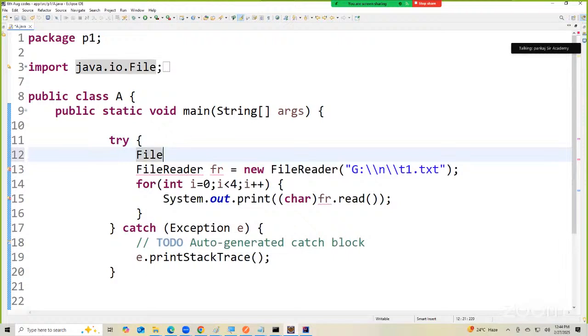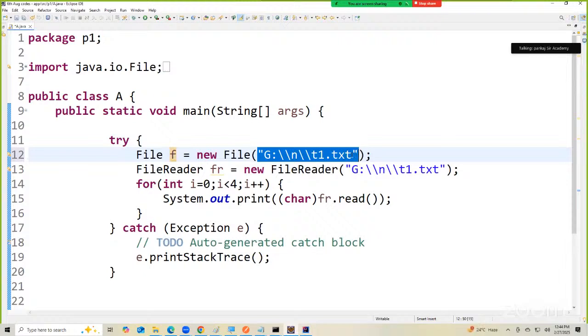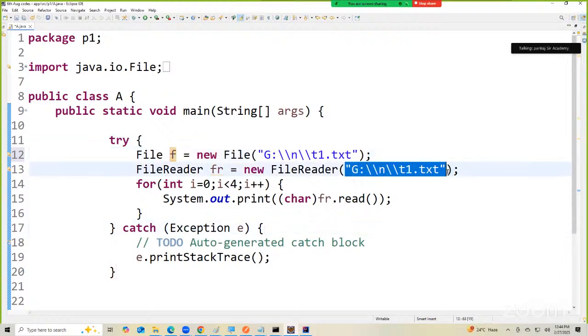So, firstly, I'll use a File class. We have all covered one of the methods in the File class called length. Do you remember that? So, I'll go to g colon double slash n double slash t1 dot txt. Fine. Now, this f will hold this path, the very first program in the File class, and I will simply replace this with f.